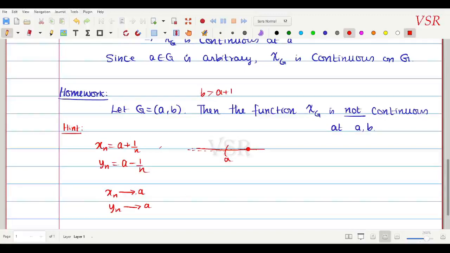But chi G of x_n will converge to 1, since all the x_n lie inside. Whereas the y_n are taken outside, therefore chi G of y_n converges to 0. Using these two, you construct a sequence which converges to a, but chi G of the sequence does not converge. Combine this with the earlier proof technique, then you prove it. So I leave this as homework.